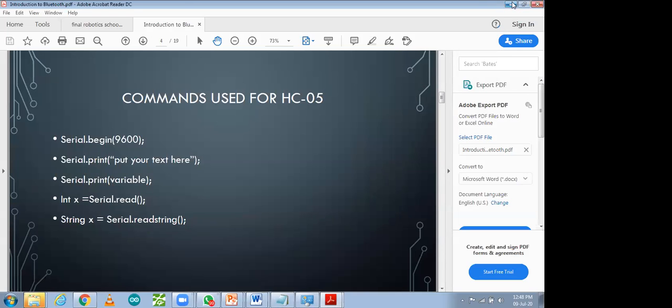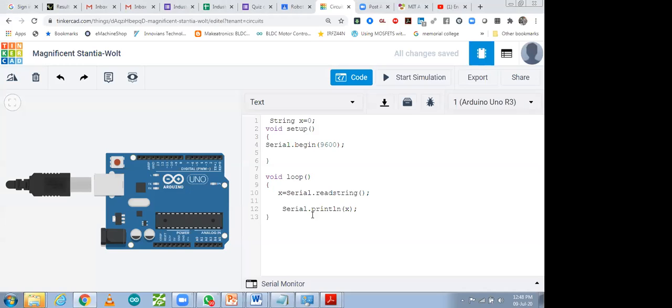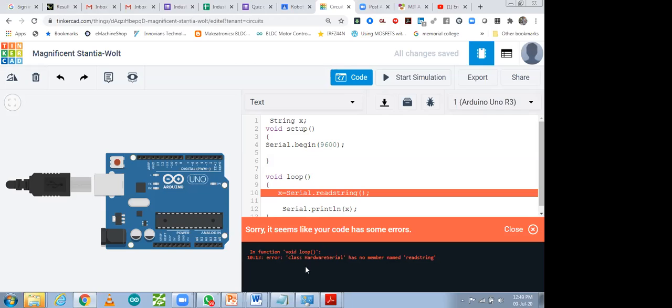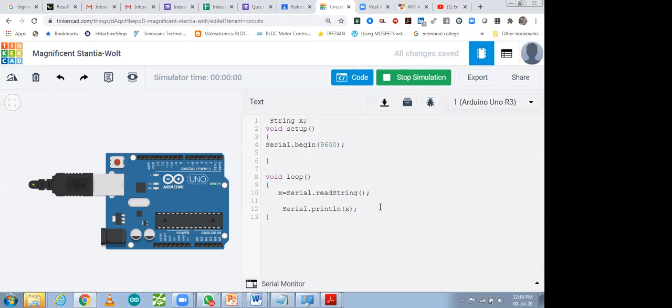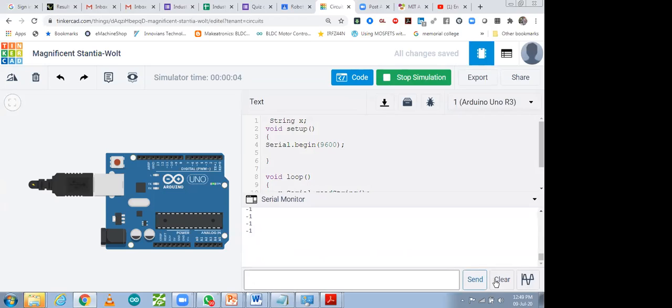Okay, so let me come back. What error is coming over here? String. Okay, a string value cannot be like this, just take it as string only. Function class HardwareSerial has no member named readstring. readString, the S should be capital, I think. Yes, now it is working. So we have to do readString. After that we have to check on the serial monitor. If there is no value, you can clear it.